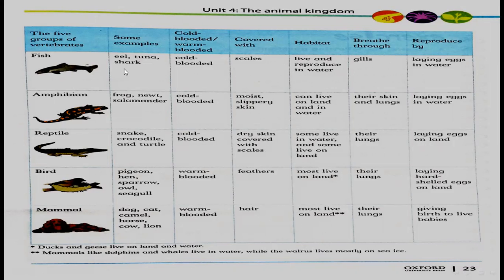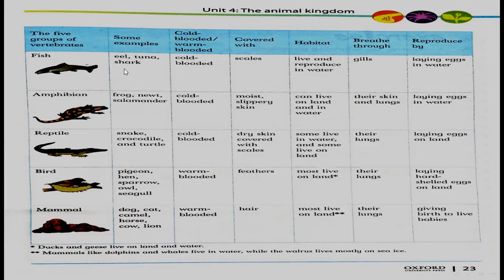Habitat: fish live and reproduce in water. Amphibians can live on land and in water. Reptiles: some live in water and some live on land. Birds: most live on land. Mammals: most live on land.